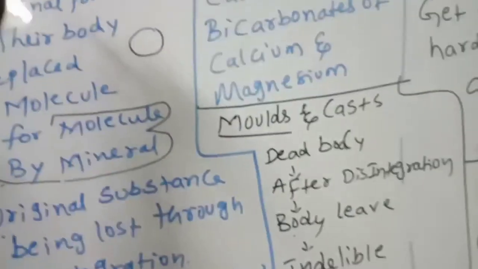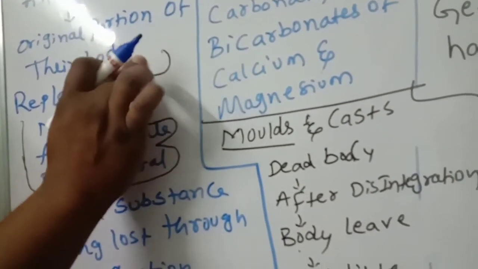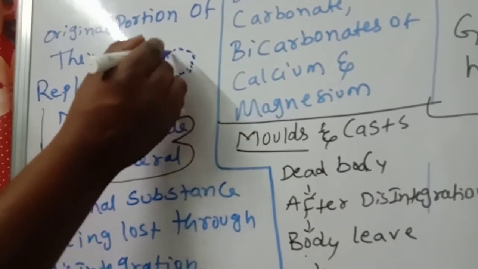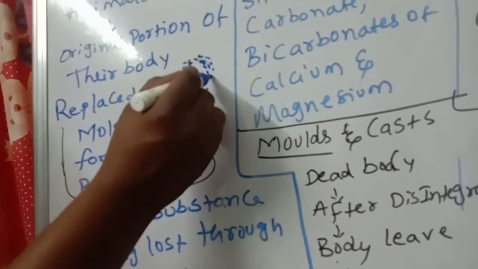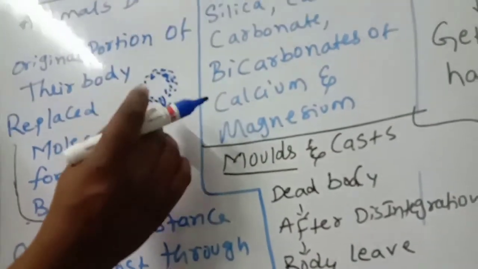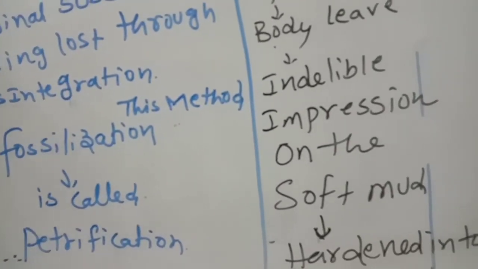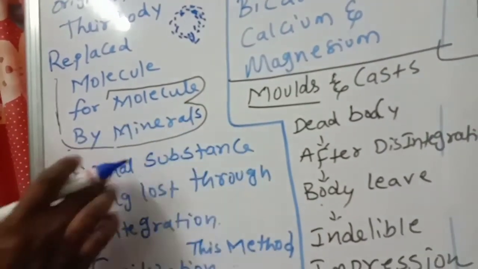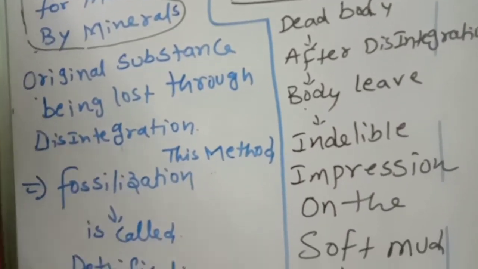Suppose this is a dead body. This dead body is lost, but it is replaced by the minerals, molecule by molecule. This kind of fossilization is very strong and hard. So the original portion of their body is replaced molecule for molecule by minerals, and the original substance is lost through disintegration. This method of fossilization is called petrification.